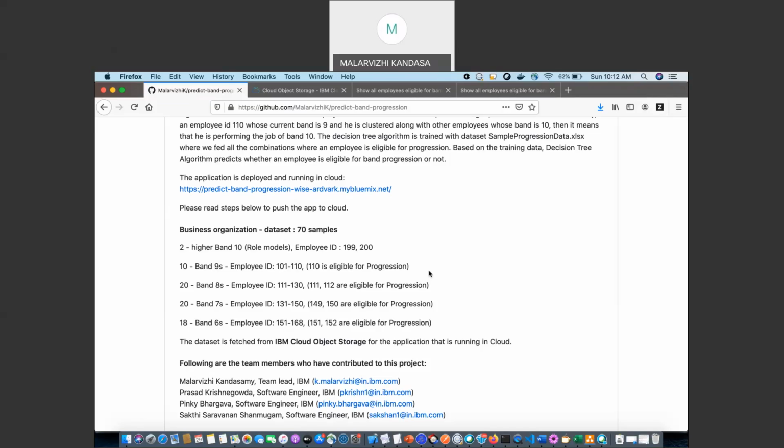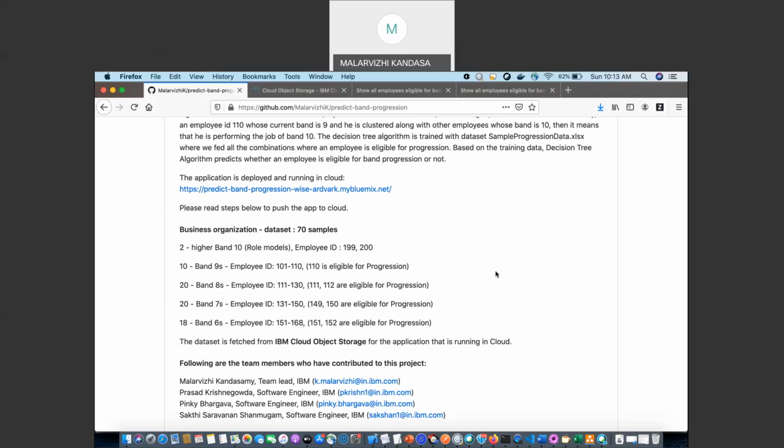So for a data set, we have taken a very small business organization of 70 employees. Here, there are two band 10s, higher band, who are the role models for our organization. Employee ID 199 or 2 and 200 are in band 10. Similarly, there are 10 employees in band 9s, 20 in band 8s, 20 in band 7s, and 18 employees in band 6. There are 2 employees who are eligible for band progression.